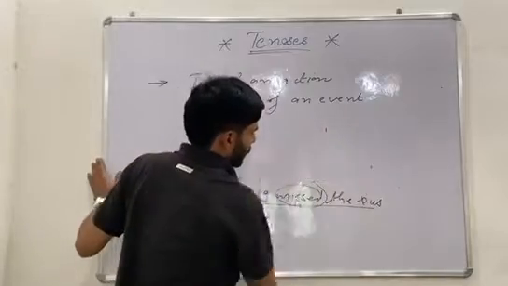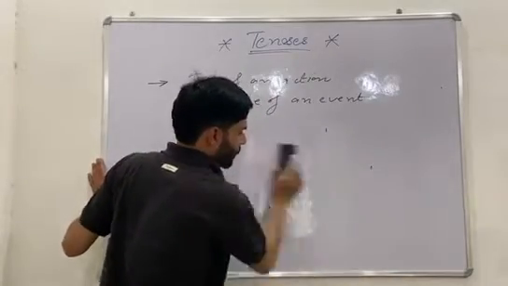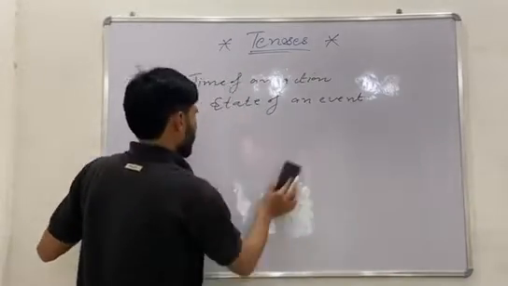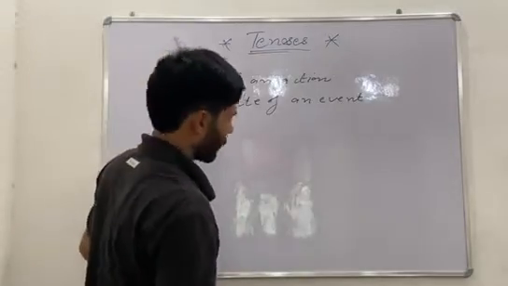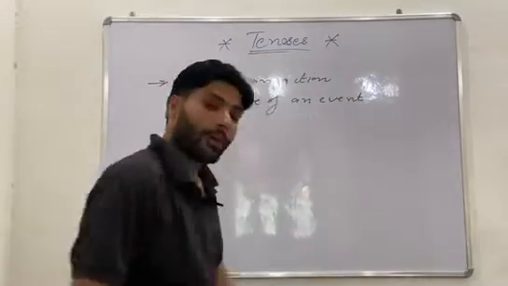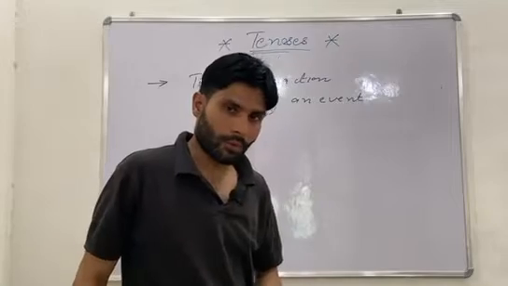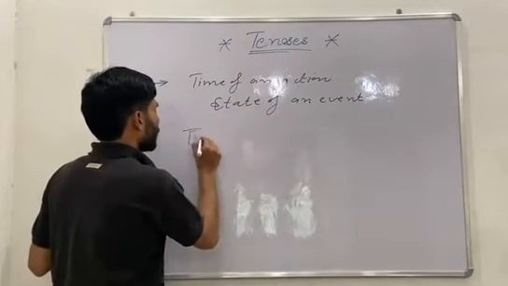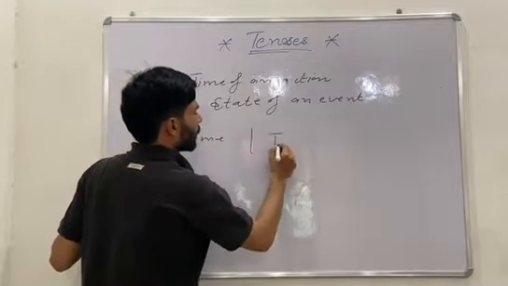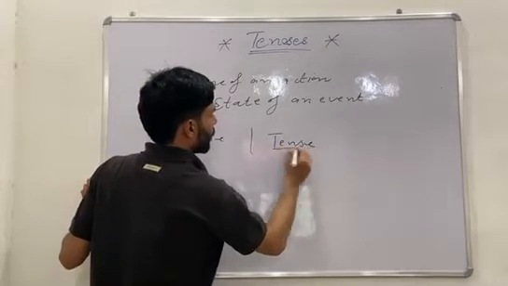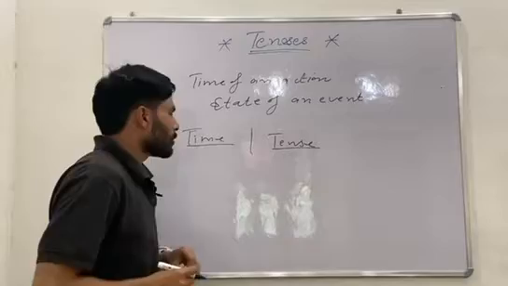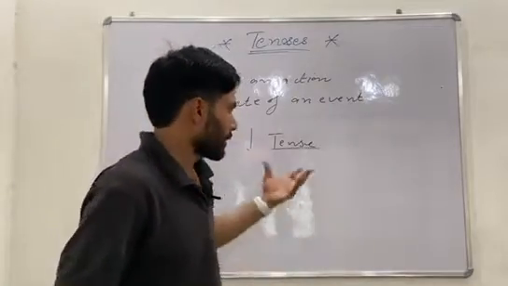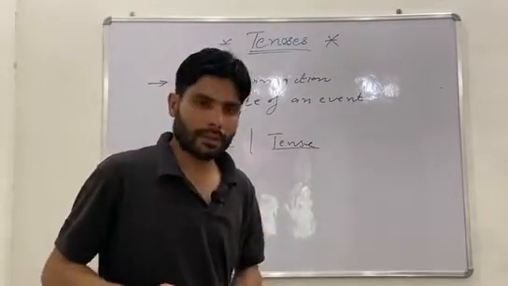So the verb is a very important part of speech in English grammar. The verb plays an important role in tense. Time and tense are also very important. Time is a different concept, whereas tense is a different concept.